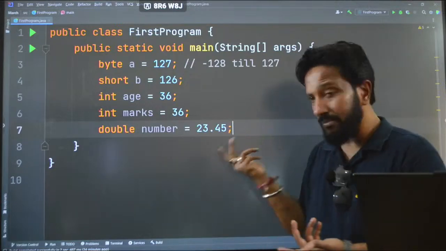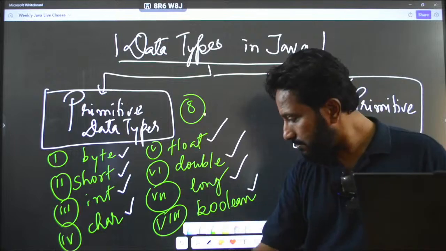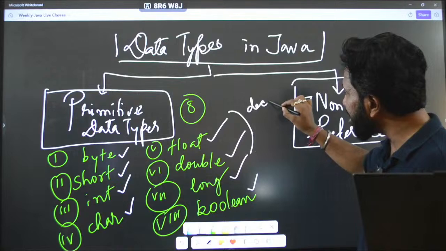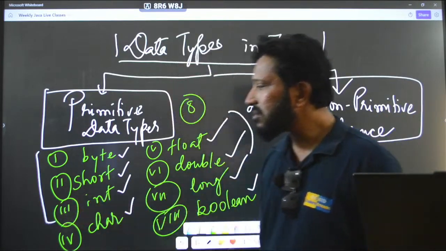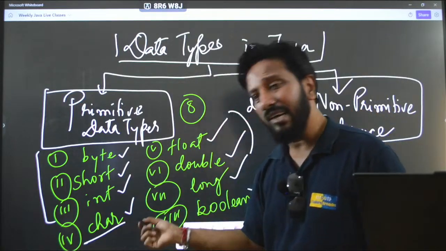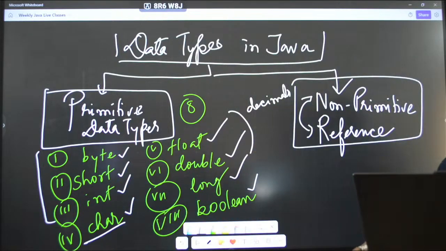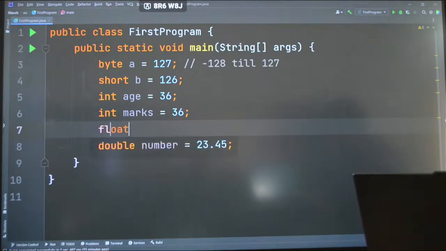see, there is no problem. But similarly, as I said, the floating point data type is also for decimals. These two are actually for decimals. Okay, these others are for normal numbers, not floating point numbers. Character is for special symbols and all, we'll come to that, don't worry. For the time being, let's stick to what we are trying to understand. Here I have written double number equal to this. Let me write float data is equal to 2.45.